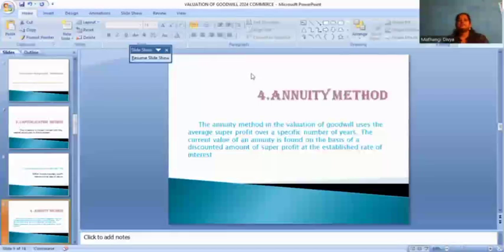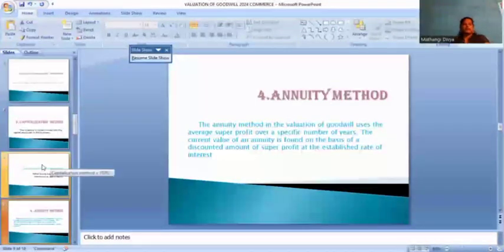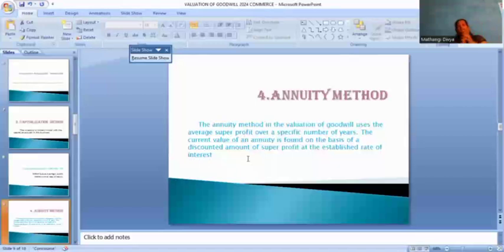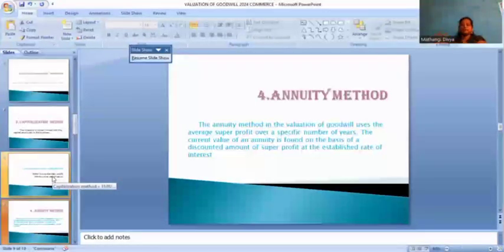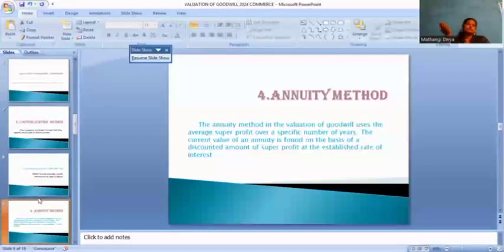And the fourth and last one is the annuity method for valuing goodwill. Annuity means yearly. Yearly, how much we have to spend on different methods and different aspects, what the assets are, and the specific number of things we implement in this year. We calculate the estimated future values, and we calculate the annuity profit also.